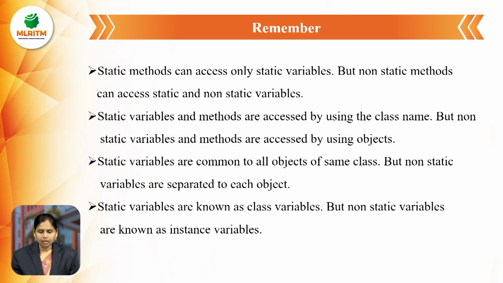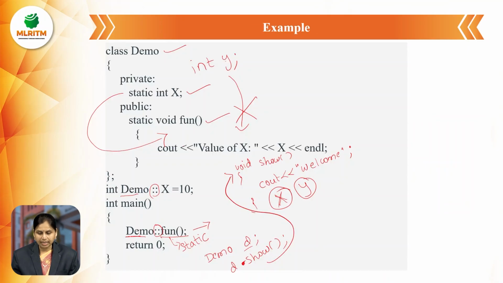Now let us see some points regarding static class members. Static class members means variables and member functions declared with the keyword static. Static methods can access only static variables, but non-static methods can access static and non-static variables. Whenever we use a non-static function, it can access static as well as non-static variables. Both can be accessed in a non-static method. But in a static method, we can access only static variables.